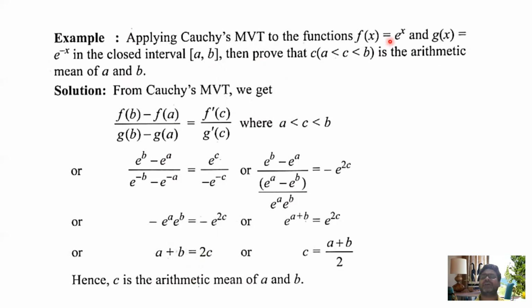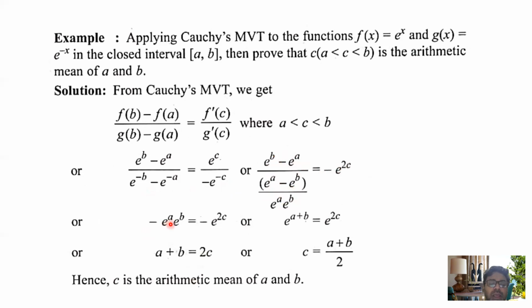What is f(x)? f(x) equals e to the power x. What is g(x)? g(x) equals e to the power minus x. If I substitute here, (e to the power b minus e to the power a) by (e to the power minus b minus e to the power minus a) equals e to the power c by (minus e to the power minus c). So from here it is clear, taking the reciprocal and simplifying, (e to the power a minus e to the power b) by e to the power (a plus b) equals minus e to the power 2c. So these two are cancelled with the minus sign.